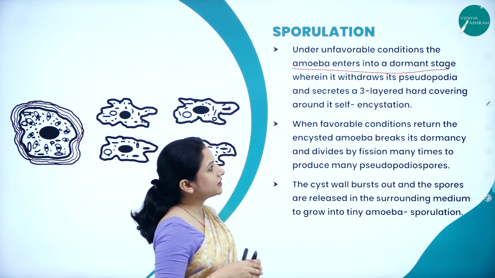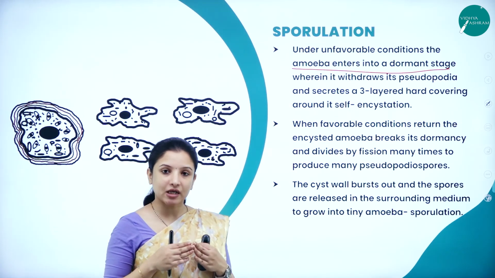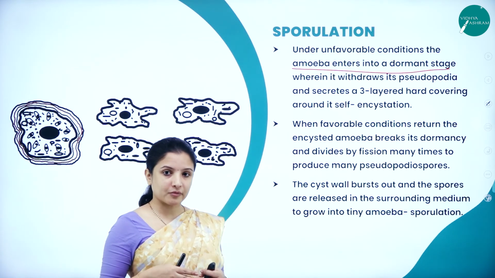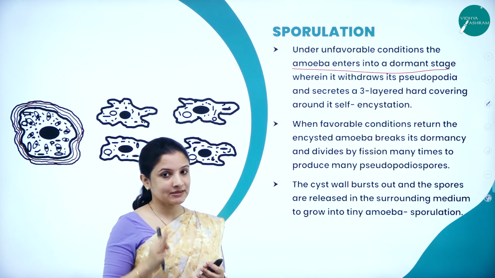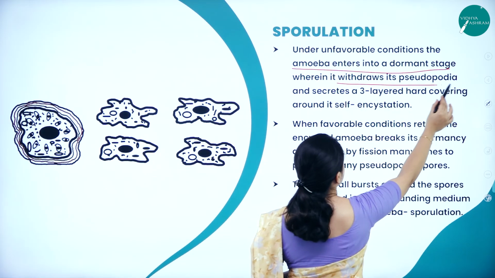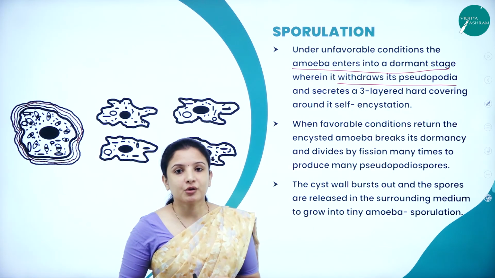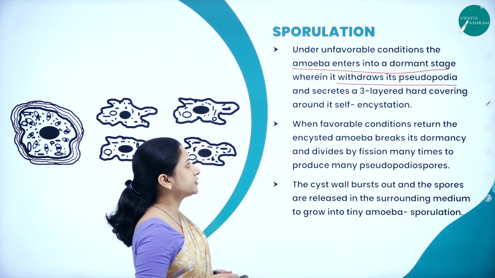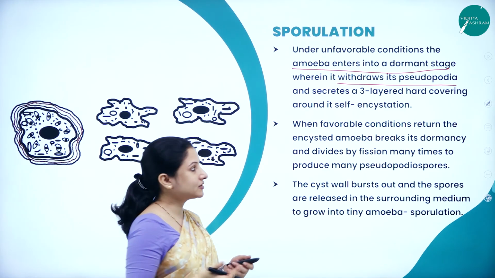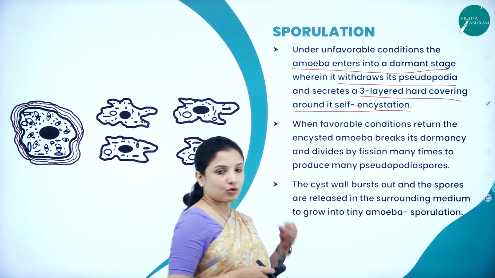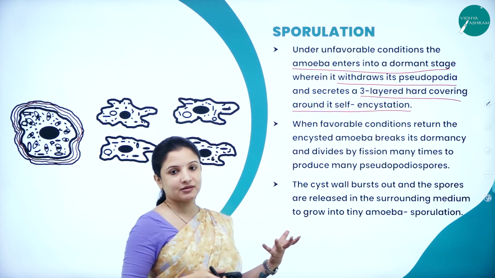So here, when the conditions are unfavorable, the amoeba will enter into a dormant stage or a resting stage. At that time, the amoeba will withdraw its pseudopodia. What are pseudopodia? The false feet of amoeba, right? So it will withdraw its pseudopodia and then it will start secreting a 3-layered hard covering around itself, which is called encystation.